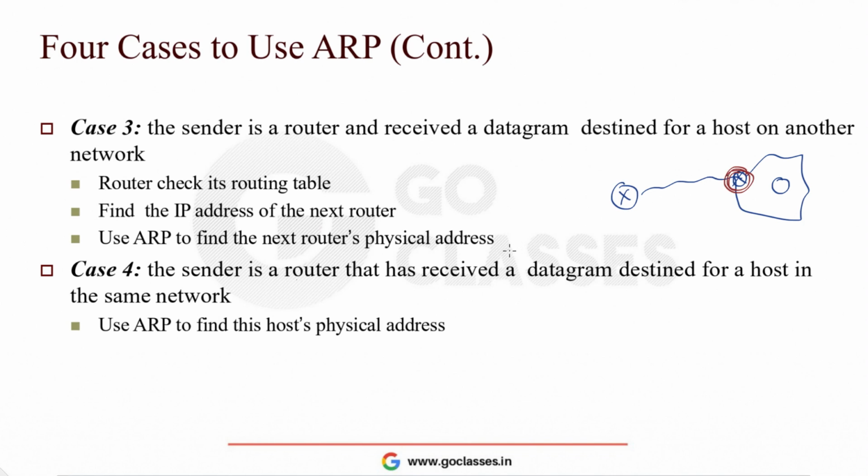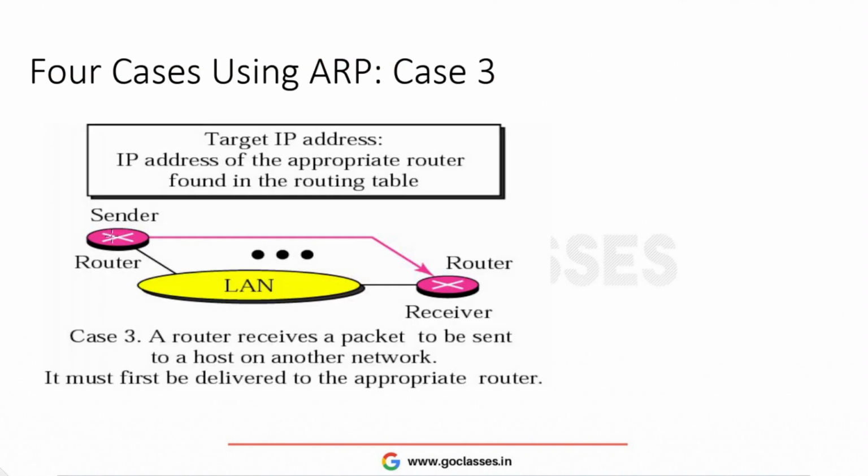That's all, right? If the sender is a router and the received datagram is destined for a host in the same network, let's suppose the router has received some packet and wants to send it within the same network, then what will it do? It will directly use the ARP protocol, and it will not use the routing table. That's the only difference. So see here, the first case is that this router wants to send some packet destined for another network. Now the target IP address will be the IP address of the appropriate router, which can be found using the routing table, right?